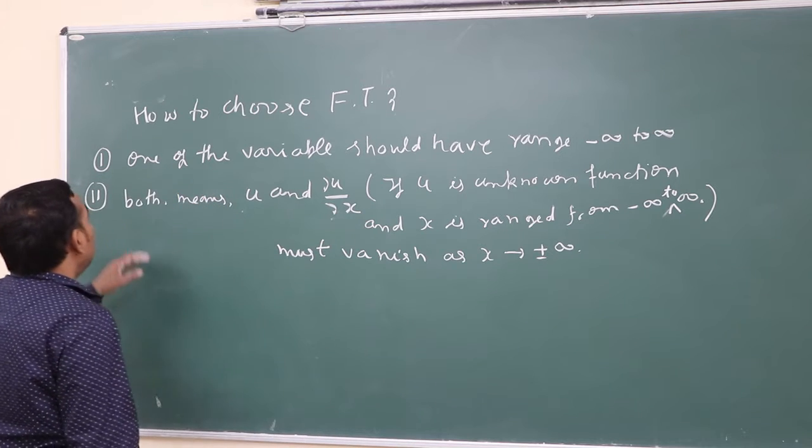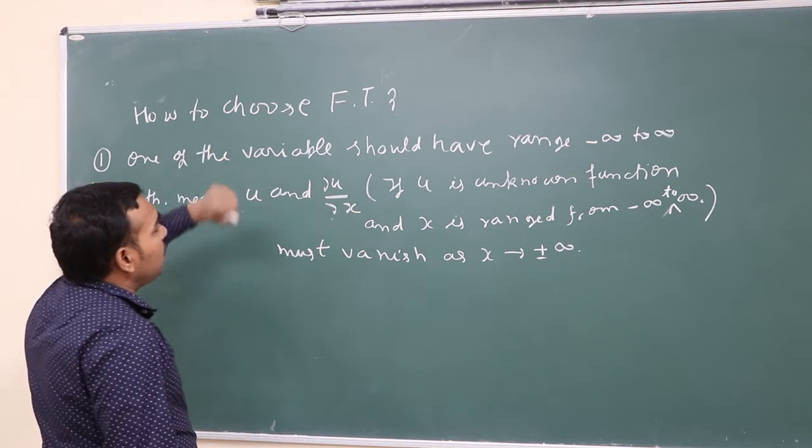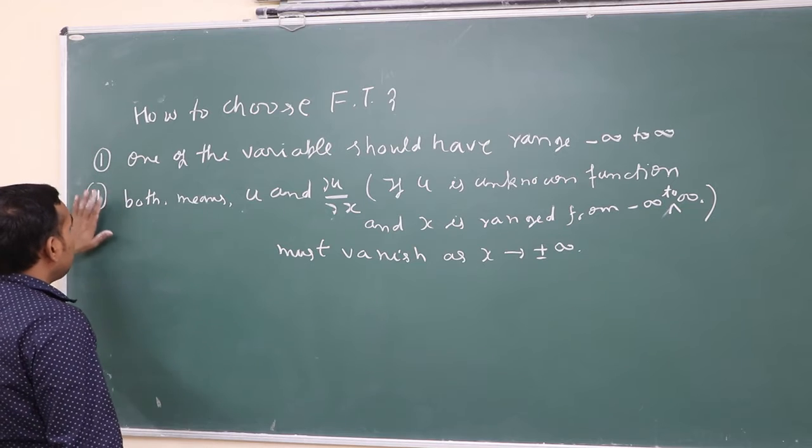So for choosing the Fourier transform there are two criteria.